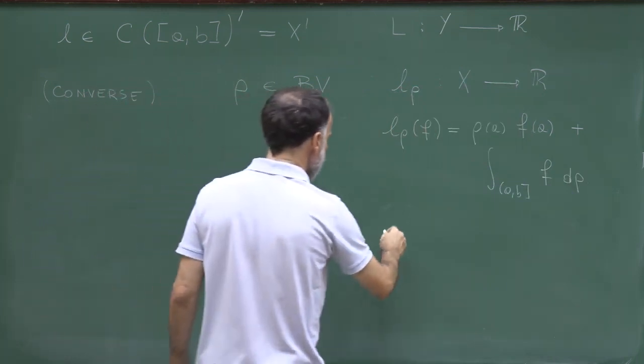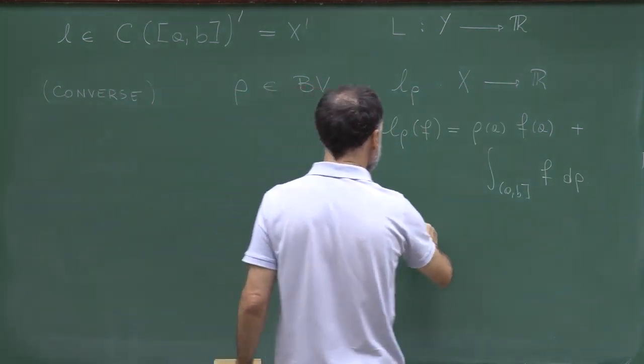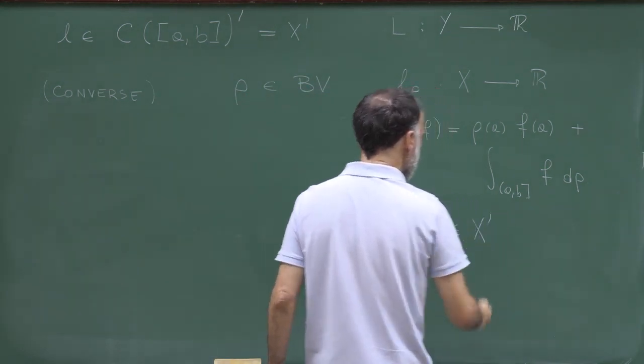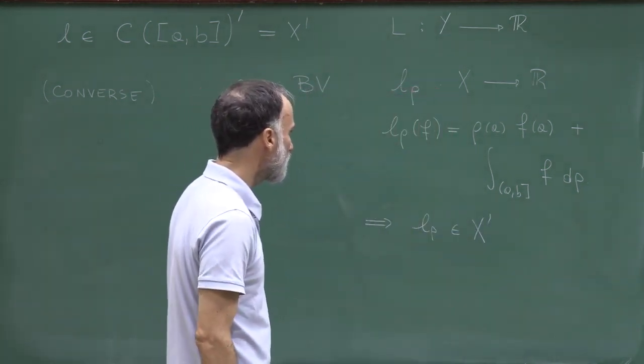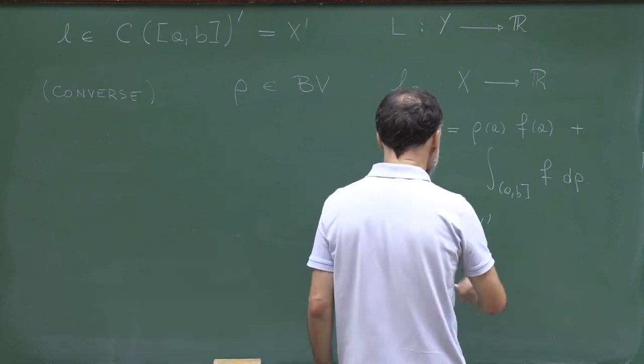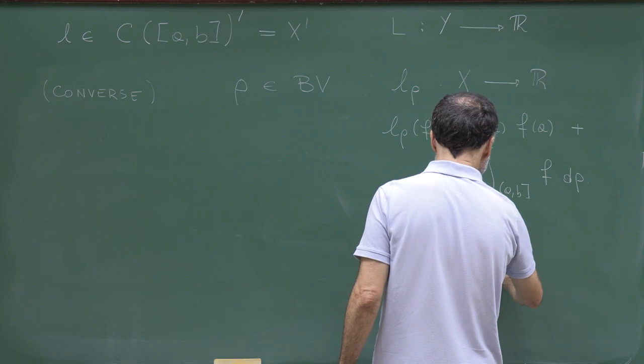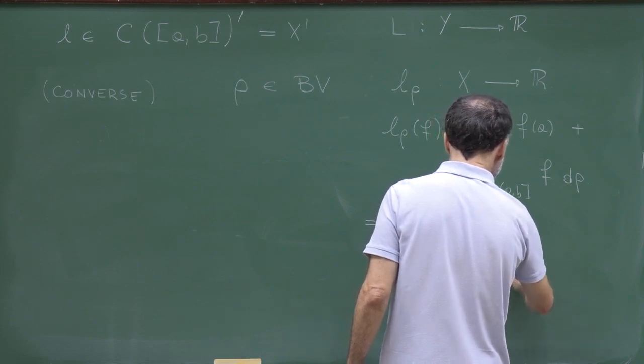Then I claim that L rho is an element of X prime, so it's a bounded linear functional defined on X, and that the norm of L rho is equal to the norm of rho.